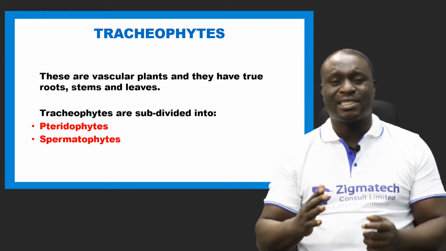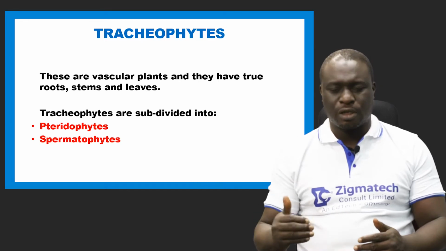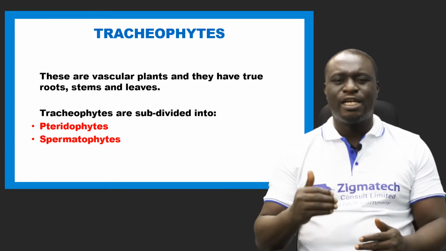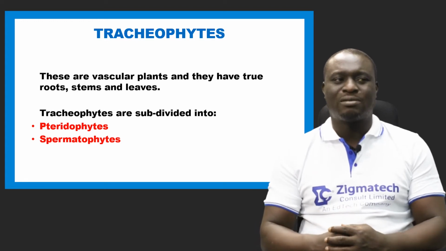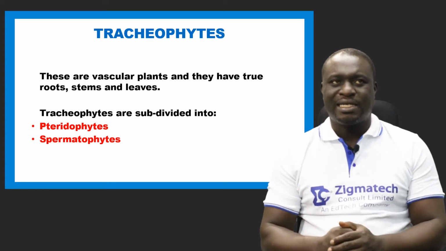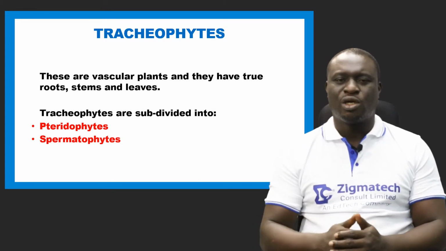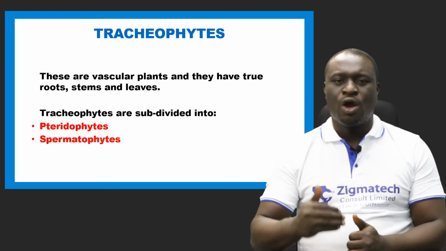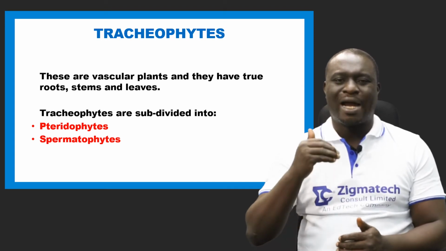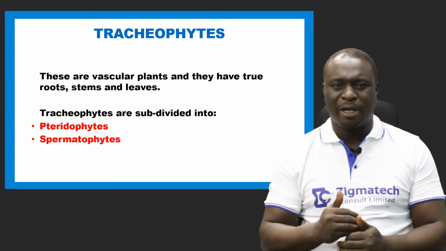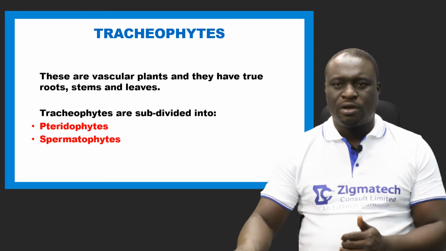Now, tracheophytes are also divided into two main subdivisions. One, we have what we call the Pteridophytes, and then number two, we have the Spermatophytes. I repeat, we have two subdivisions. Under tracheophytes, we have the Pteridophytes, and then we have the Spermatophytes. Please follow with me. We're going to be talking more on Pteridophytes for now.